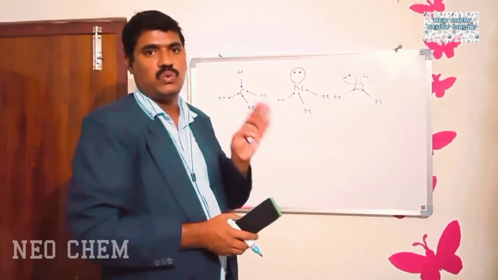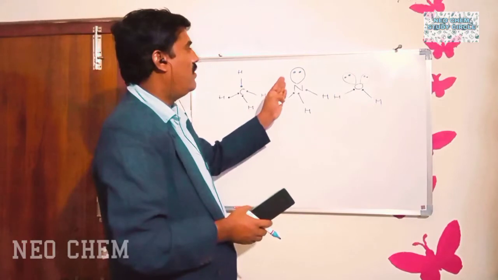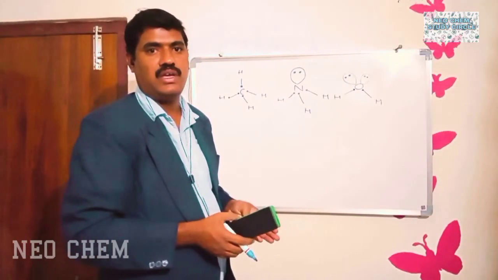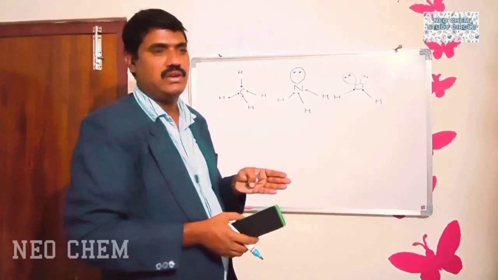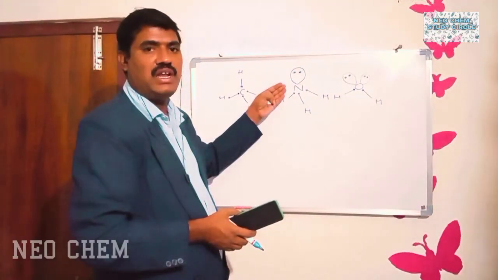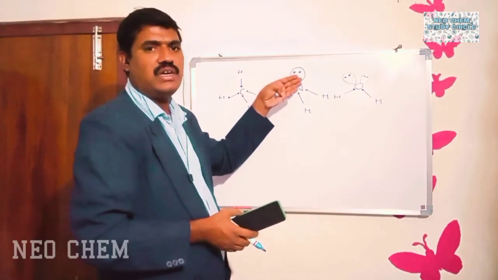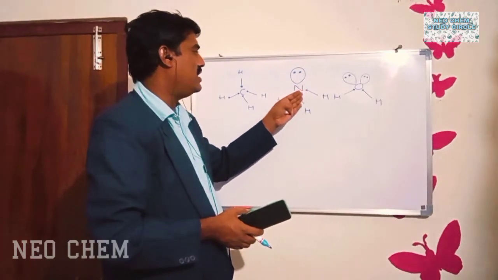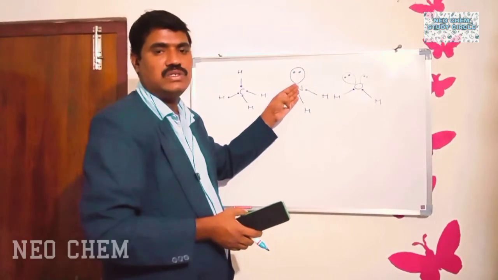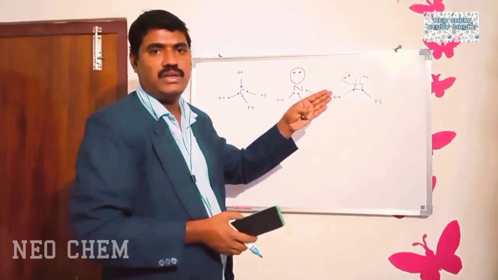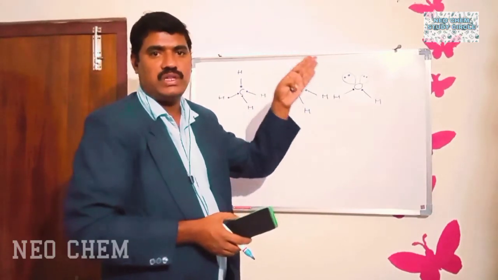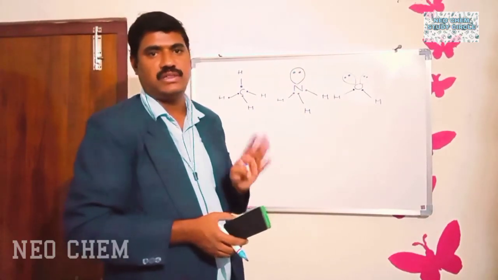If anybody asks you why you are showing the lone pair of electrons over the nitrogen, then what will you say? You will say that as nitrogen belongs to the 5A group, it should have 5 valency electrons, in which only 3 electrons participate in the bonding. So it should have 2 more electrons. 2 electrons means 1 lone pair. That's why I am showing 1 lone pair of electrons over the nitrogen. You will say like that.